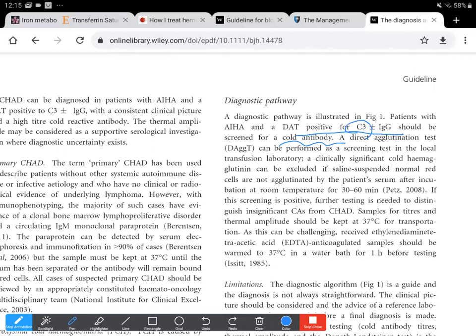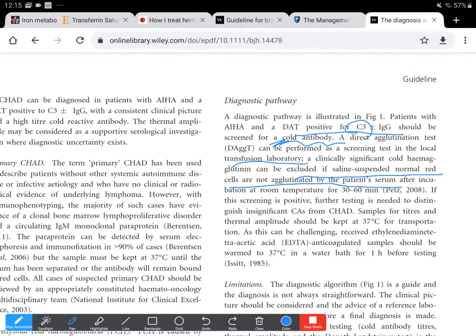Now, a direct agglutination test can be performed as a screening tool in the local transfusion laboratory, and a clinically significant cold hemagglutinin can be excluded if the saline suspended normal cells are not agglutinated by the patient's serum after incubation at room temperature for 30 to 60 minutes.